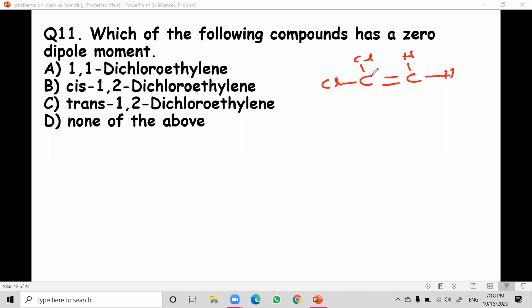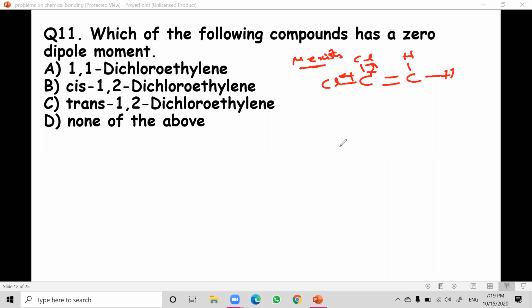So dipole moment exists between this carbon and chlorine and this carbon and chlorine. So these two are having dipole moment. It has a net dipole because this is going in this direction, this is going in this direction, so they are not opposite to each other. So perpendicular means there is a dipole moment, mu exists. That is for the first option. Second option, we know cis-1,2-dichloroethylene.